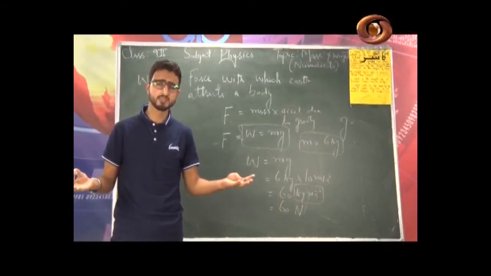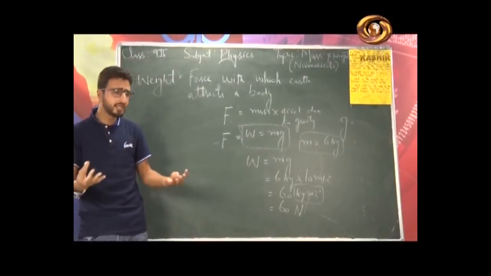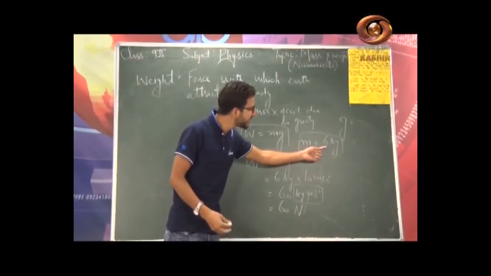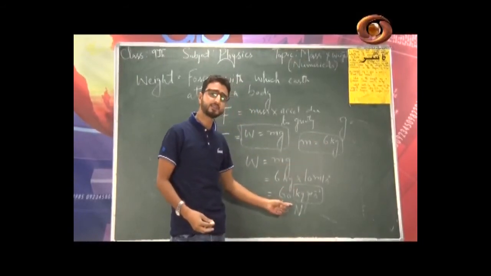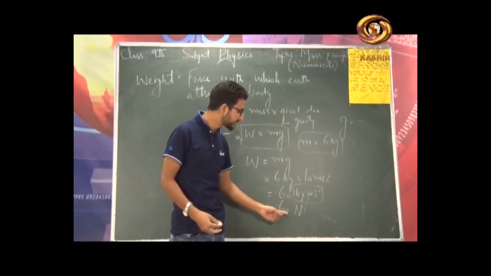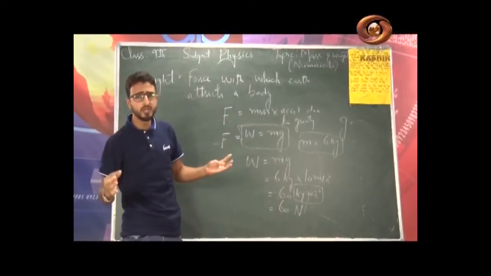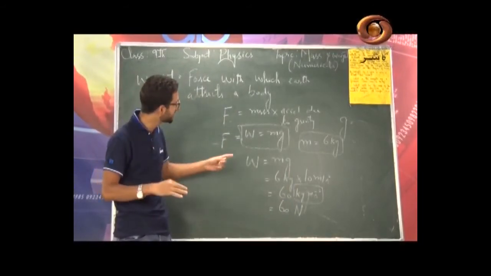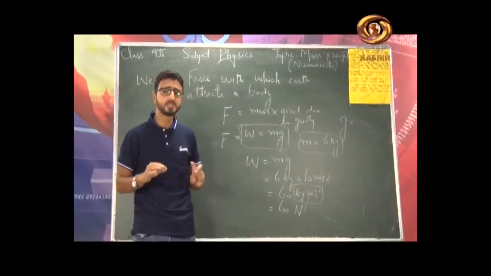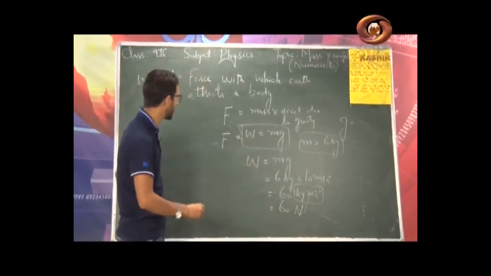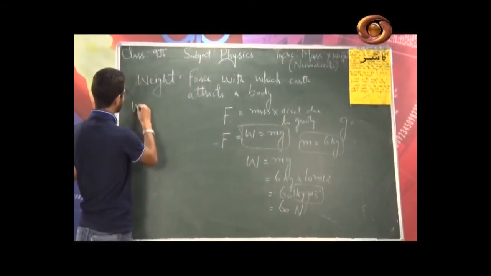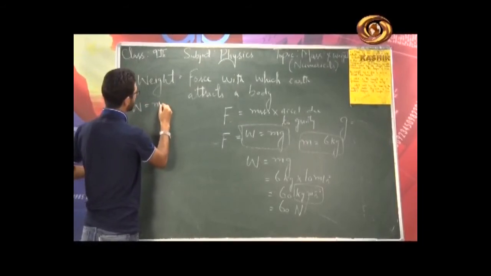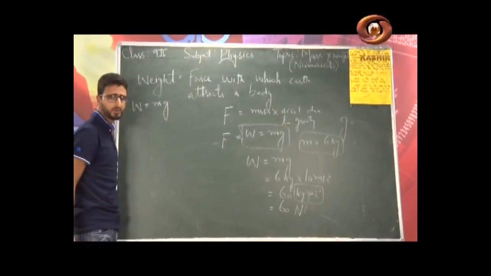This is what weight physically represents. This is the definition of weight and the physical significance of weight. Now as per the definition, this weight is equal to mass into acceleration due to gravity.